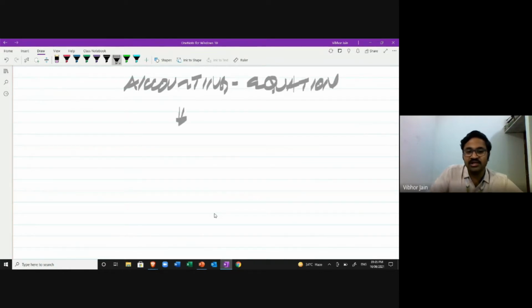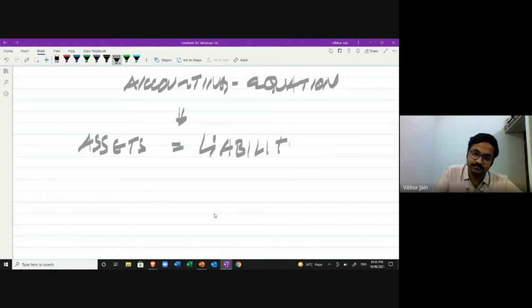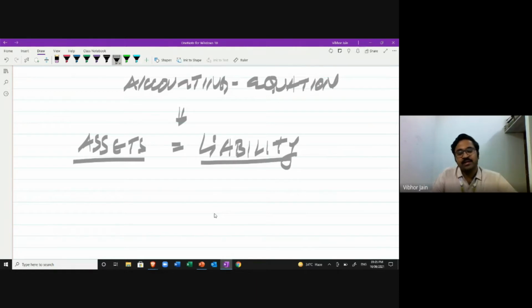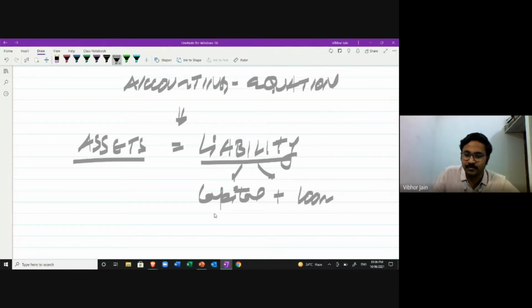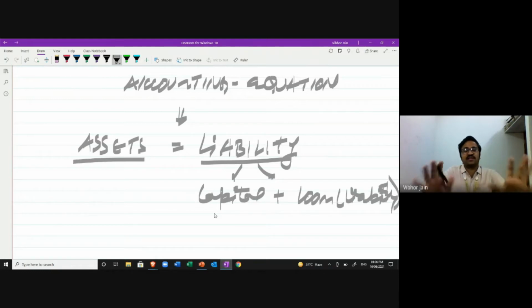the basic accounting equation is: asset is equal to liability. Liability is further classified into two parts: capital, and the other part is loan or liability. This is the classification. Let us talk about this for one second.